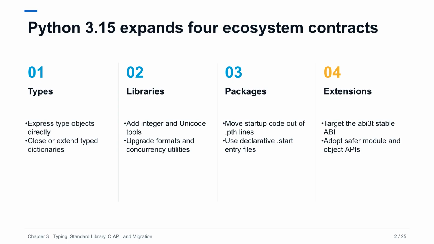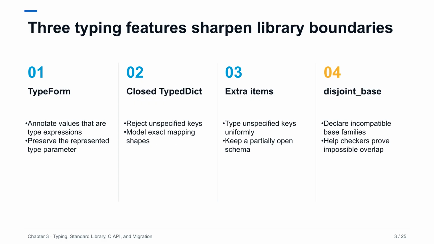Each contract can improve portability, but only if code generators, type checkers, packaging tools, and build systems understand it. PEP 747, PEP 728, and PEP 800 target different sources of ambiguity. Typeform describes a runtime value that represents a type expression. Closed typed dictionaries distinguish an exact schema from an open one, while extra items describe the type of remaining keys. The disjoint base decorator lets a class family state that unrelated subclasses cannot overlap. Runtime behavior changes little. The benefit depends on type checker adoption and on library annotations that use the features accurately.